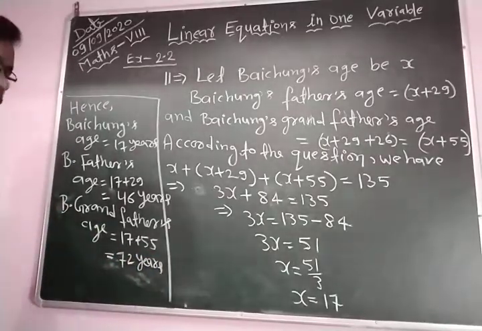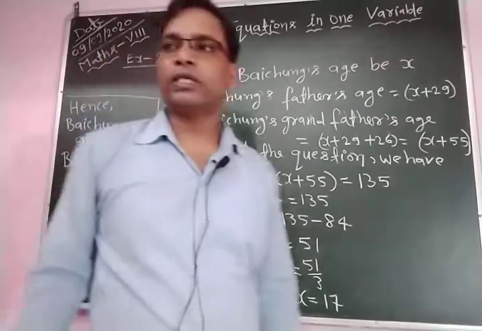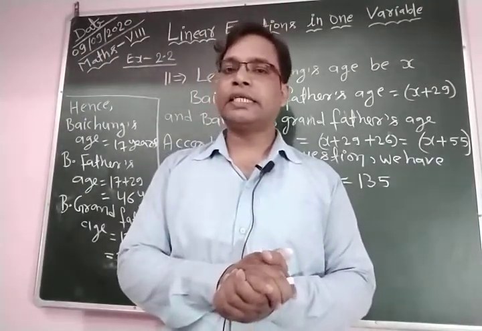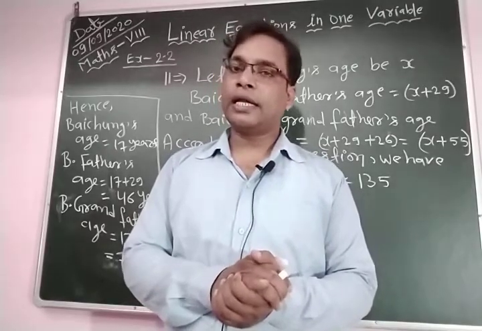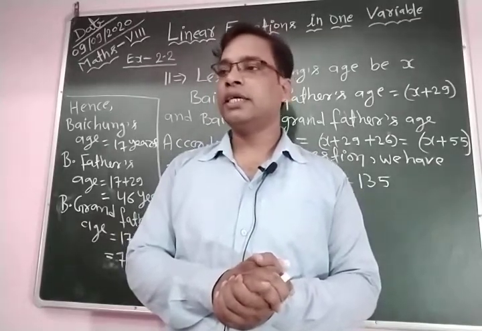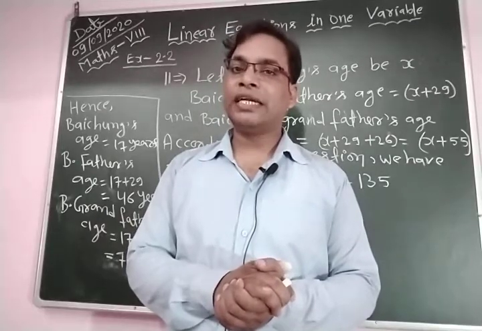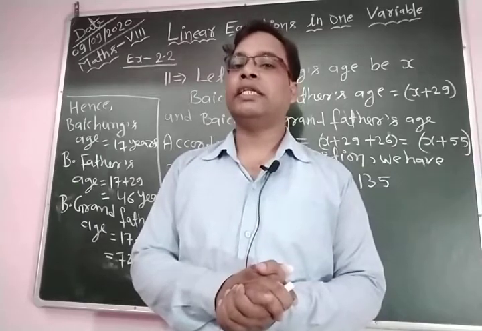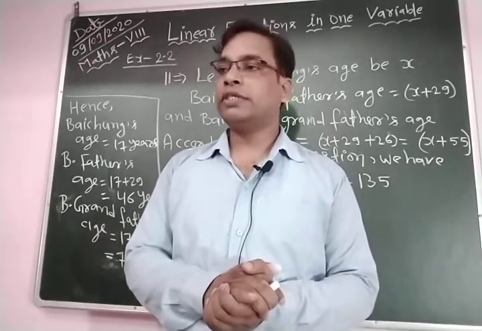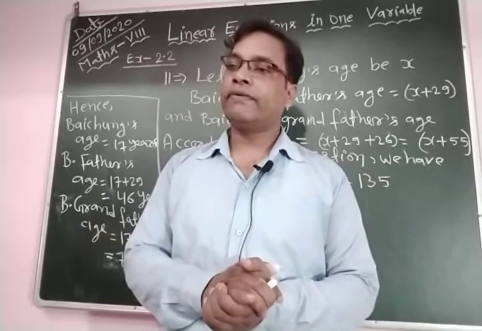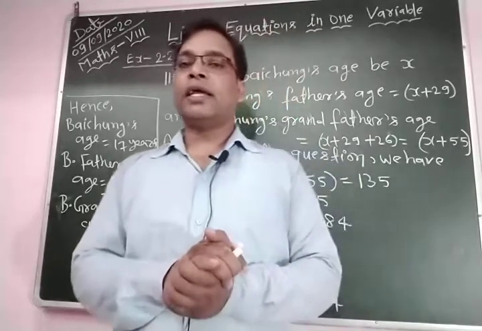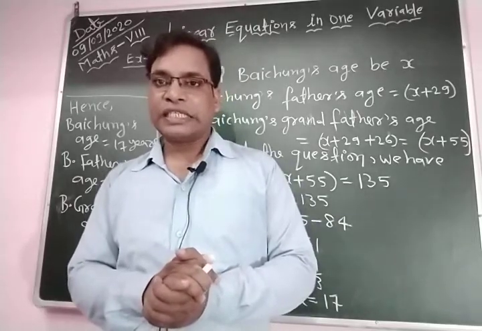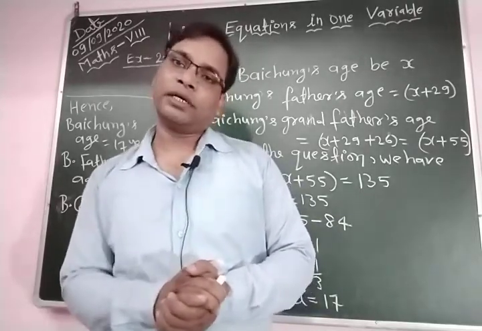Students, I hope all of you understood this question. First we let Bao Ching's age be x years, and then we find Bao Ching's father's age, x plus 29, because the question told us that Bao Ching's father is 29 years older. After this we find the grandfather's age, who is 26 years older than his father.